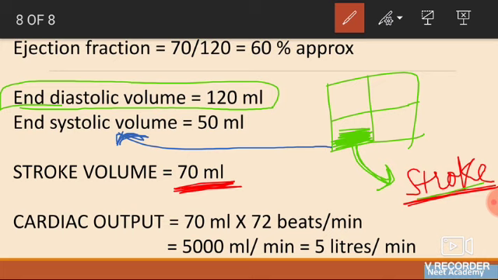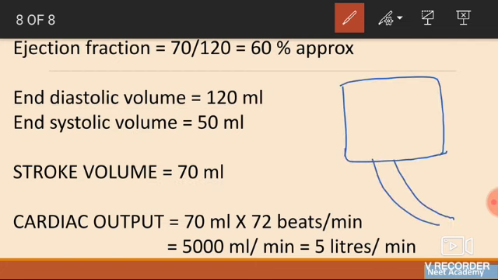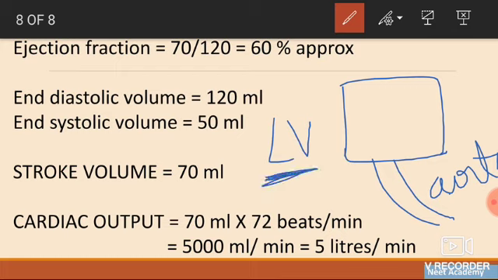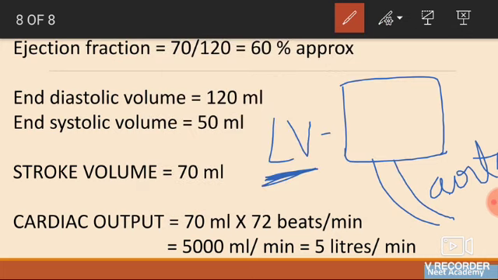Okay, so when you see the calculation here, it's very easy. The end diastolic was 120. It was having 120 ml of blood. This I am drawing just one ventricle, okay? And this is the pulmonary artery or the aorta. You can take it as aorta because what is important for us is the left ventricle. It supplies blood to the body. When we see, this is the left ventricle, okay? When we see, the end diastolic volume was 120 ml, okay?